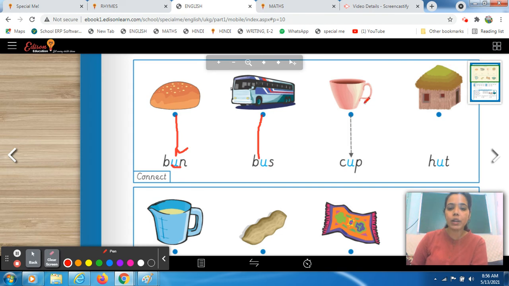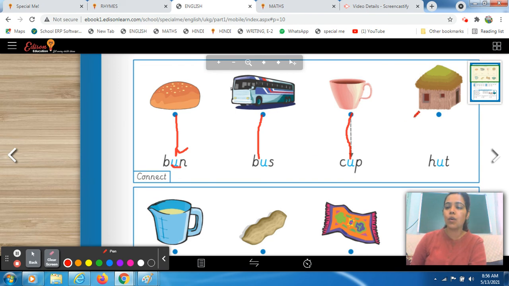Okay. Now, who will tell me what is this? Sanvi, tell me what is this? Ma'am, this is a cup. Very good. Yes, this is a cup. So make a straight line and join both of them. Okay, try to read it with phonic sound, Sanvi. Ma'am, K, A, P, cup.